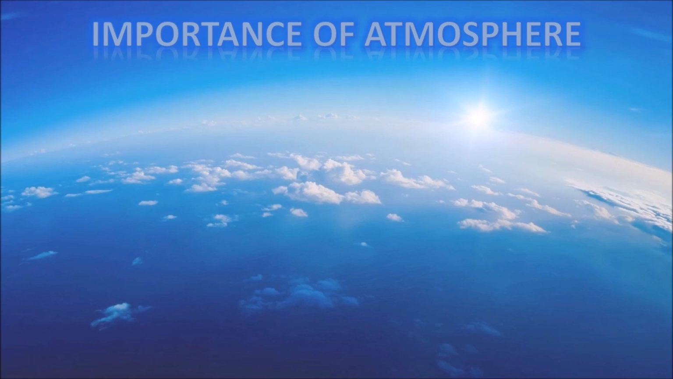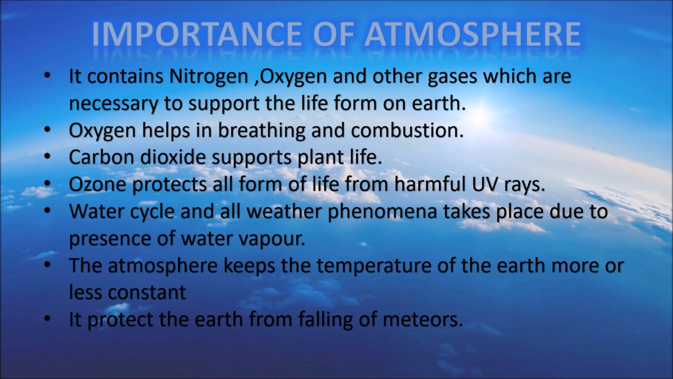Our atmosphere mainly contains nitrogen, oxygen and carbon dioxide. Nitrogen, it is 78%. You know, nitrogen keeps our atmosphere cool and provides nutrients to the plants. Oxygen helps in breathing and combustion. It also helps in decomposition of organic matter. Carbon dioxide supports plant life by photosynthesis. It also absorbs a lot of terrestrial radiation and keeps the lower layer of atmosphere warm during night.